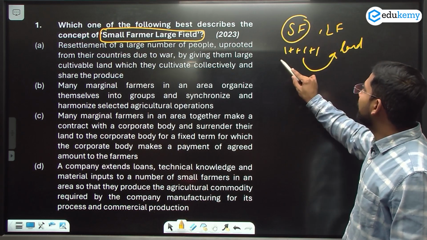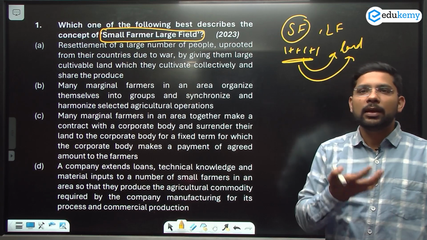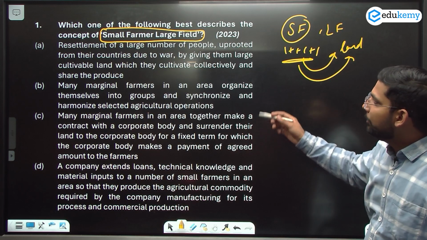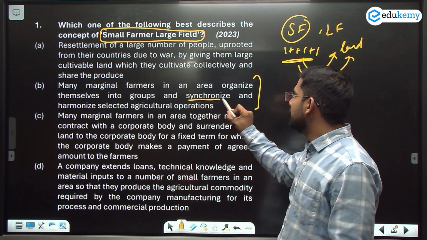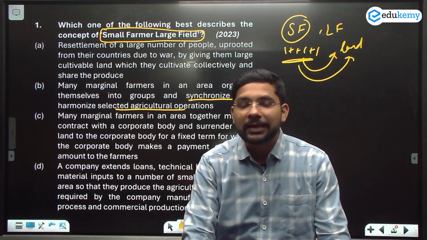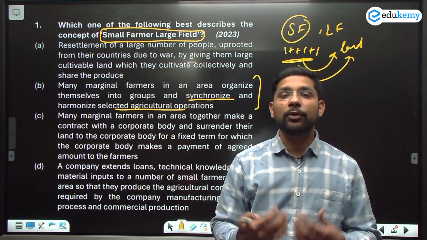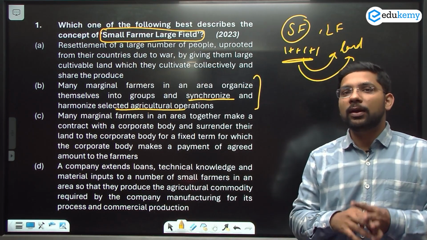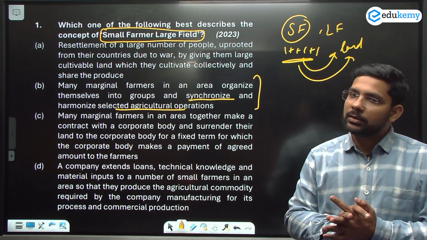Farmers are small, but they join their land, so it becomes a large field, so that their efficiency increases, their production increases, and the optimum use of the land increases. So we can say many marginal farmers in the area organize themselves into groups and synchronize and harmonize selected agriculture operations. So many farmers come together, carry out agriculture operations together, bring their land together, so they can produce more. So this was the right answer. At the time the question was considered much more difficult, but if you learn how to break the questions and the keywords, you can find the right answer.